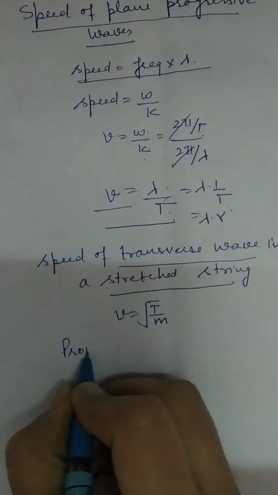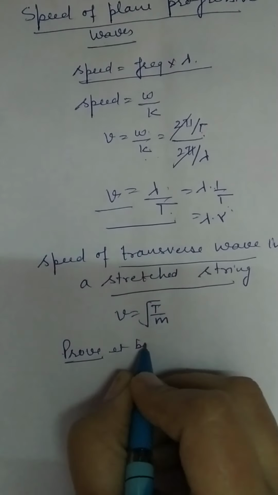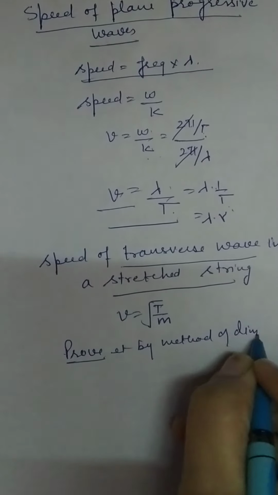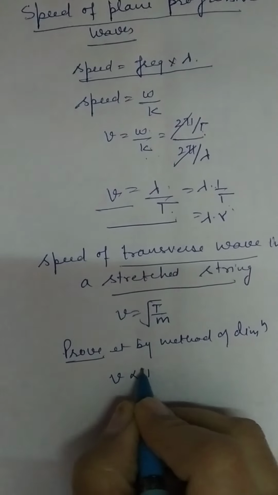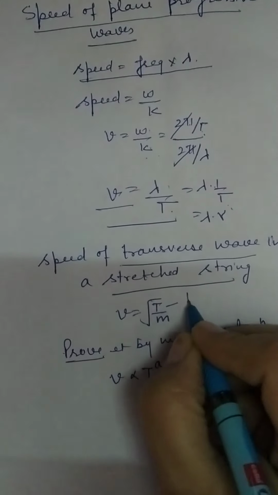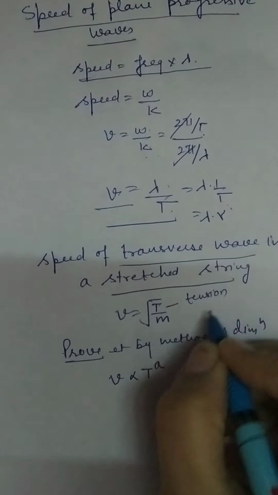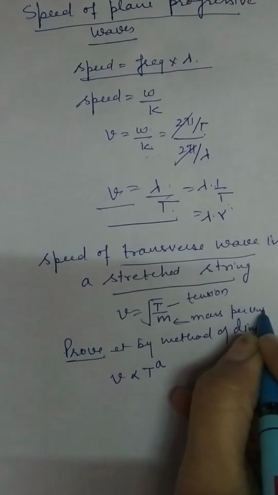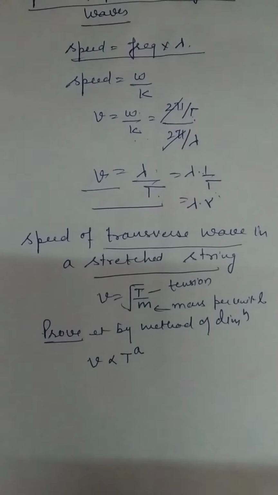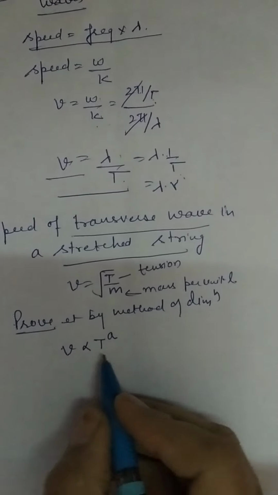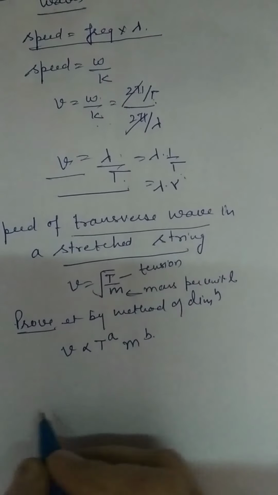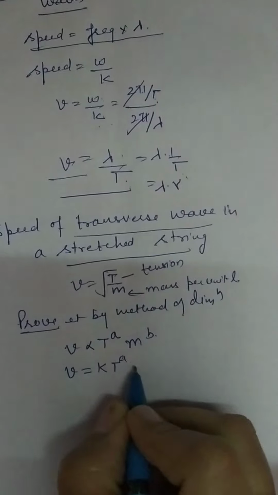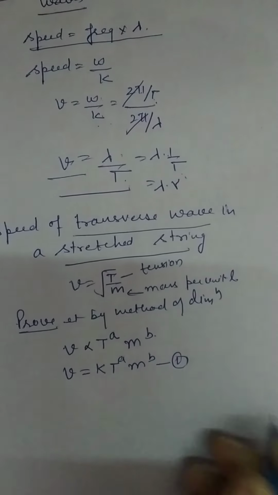Prove the above formula by the method of dimension, right? So you can say v is directly proportional to T to the power a. What is T? Tension in the string. What is m? Mass per unit length. So now v is directly proportional to T to the power a and m to the power b. Now if we remove the proportionality sign, you will get a constant k, T to the power a, m to the power b. This is equation number 1.